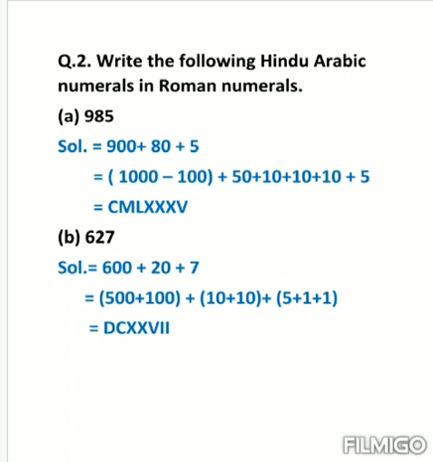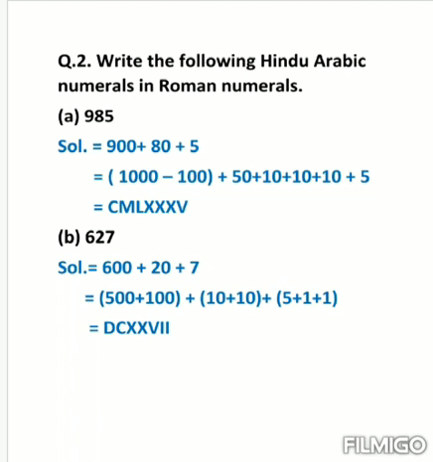627. So again we will write it in the form of expanded form. 600 plus 20 plus 7. Now we know we don't have any specific symbol for 600 and also for 20. So how we can write it? We can write 600 as 500 plus 100 and 20 as 10 plus 10. And for 7 also we don't have any specific symbol. So how we can write 7? We can write 7 as 5 plus 1 plus 1.